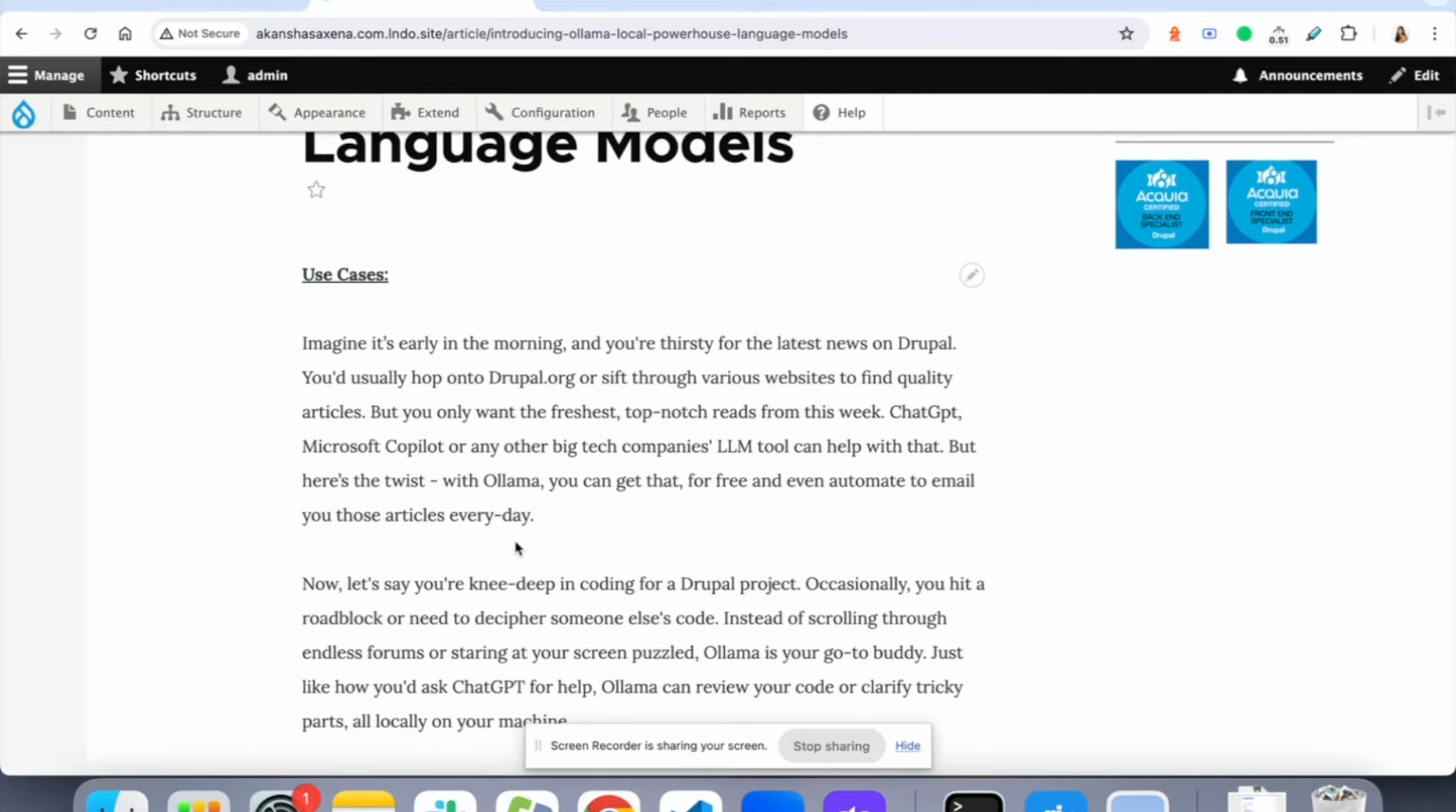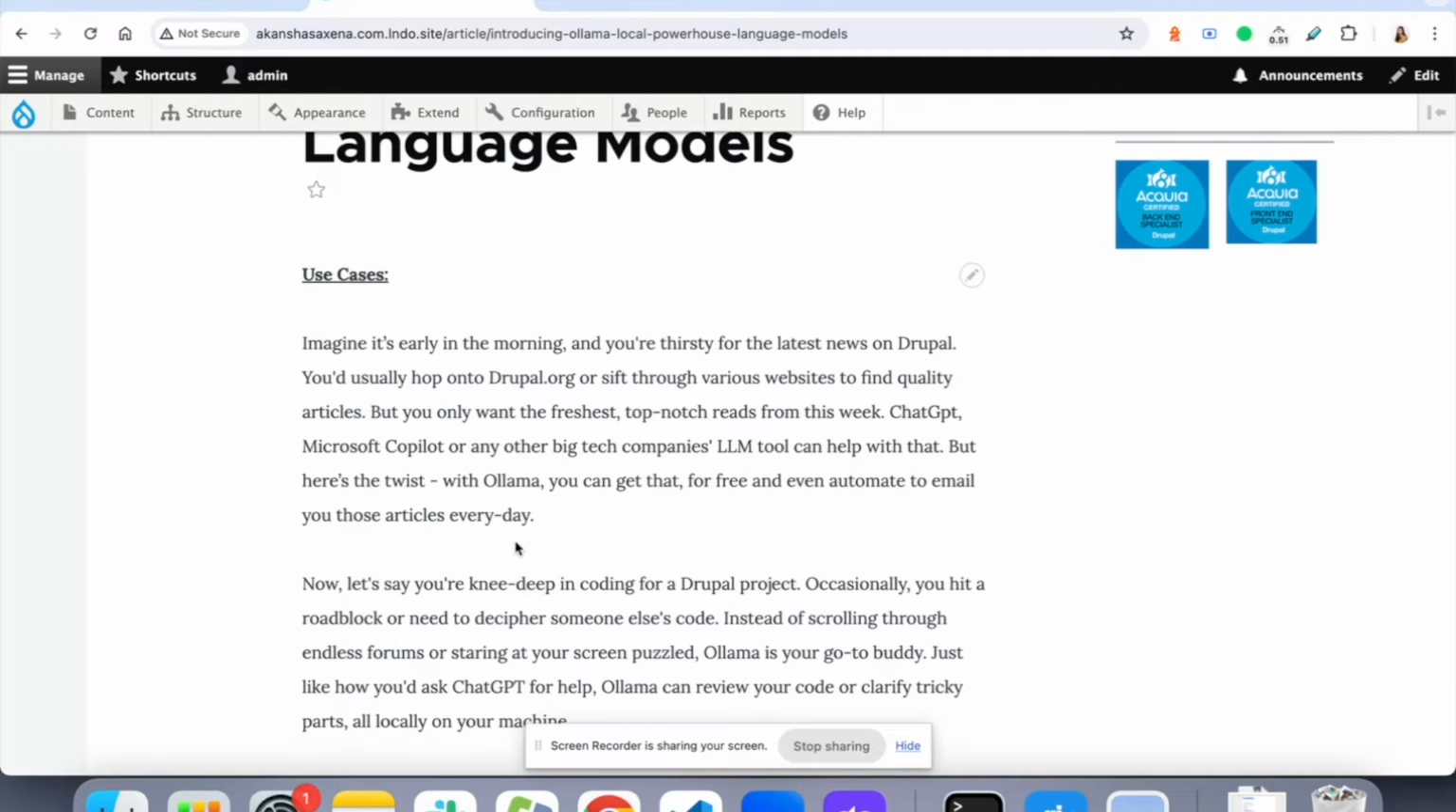For that we can use ChatGPT. I do use ChatGPT, and again other LLM tools. What if I tell you that Ollama can help us automate and can be a chat buddy or an assistant for us, where Ollama can help us review our code? Ollama can help us in suggesting what can be done or finding bugs, or decoding someone else's work.